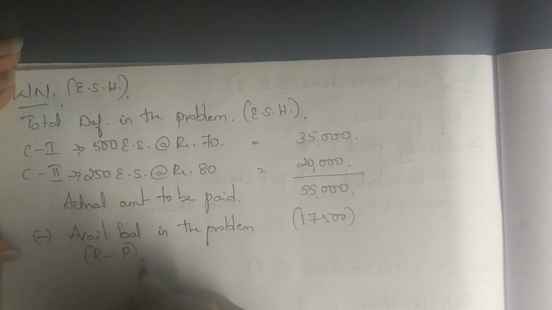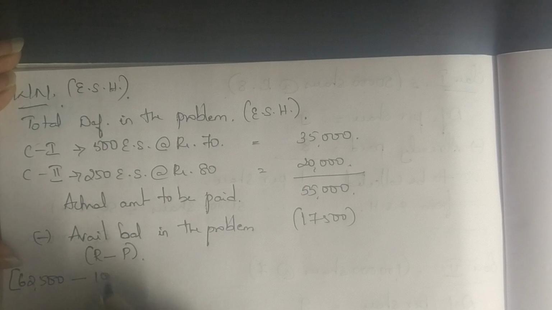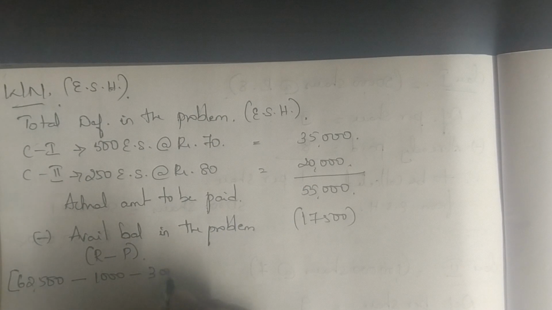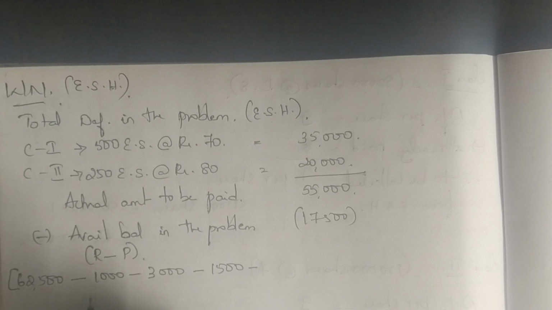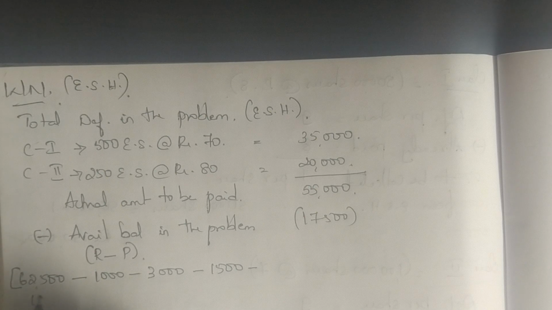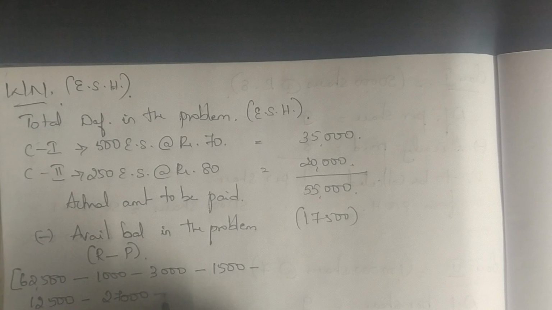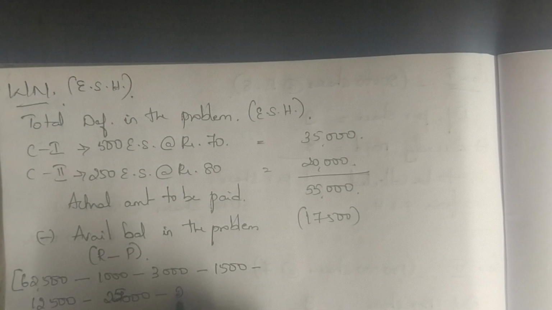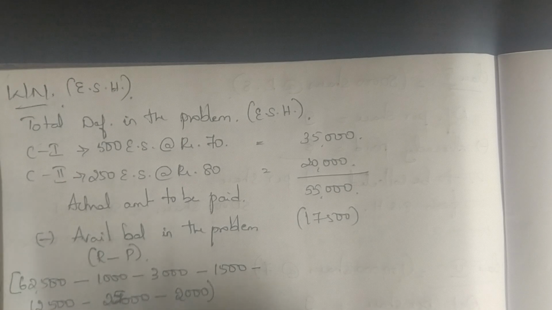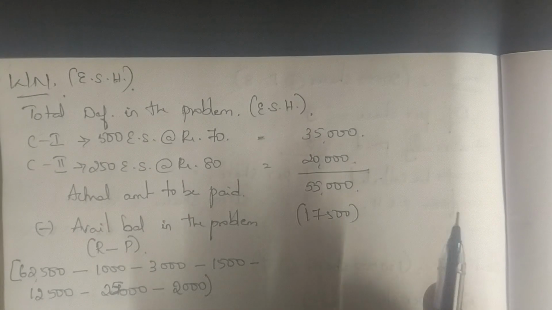Your total receipts of 62,500, minus 1,000 liquidation expense, 3,000 remuneration, 1,500 preferential creditors, 12,500 unsecured creditors, 25,000 preference share capital and 2,000 preference dividend. So when you minus your payments from receipts, the actual available balance is 17,500.